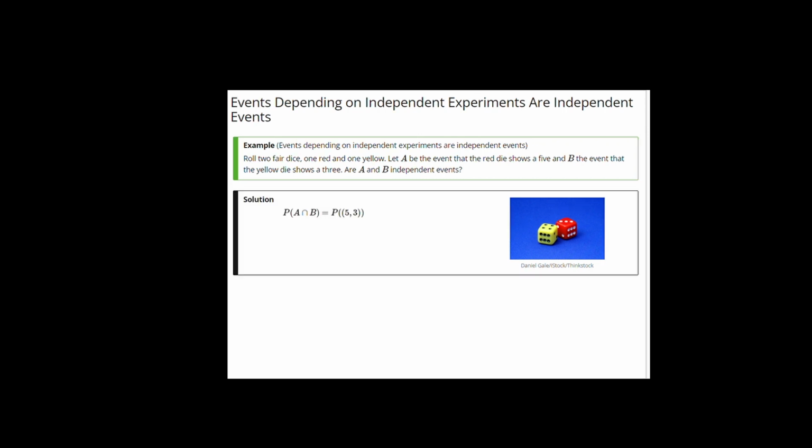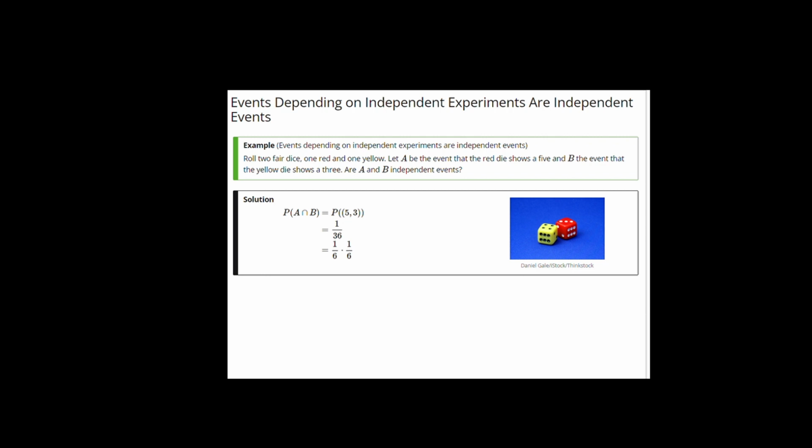Let's start by determining the probability of the intersection A intersect B. That's the probability of the pair, 5 on the red die, 3 on the yellow die. 1 point in a sample space consisting of 36 points, 36 possible pairs. So 1 over 36. On the other hand, the probability of A is 1 out of 6 possible values for the red die.